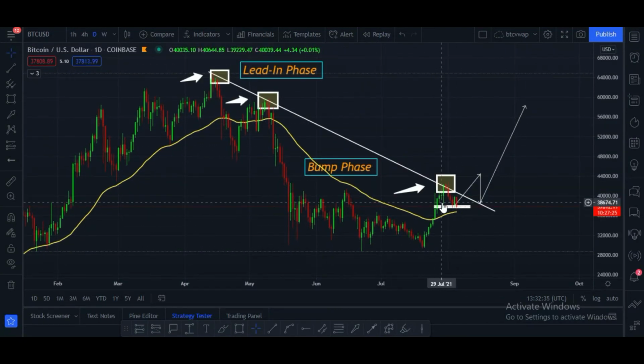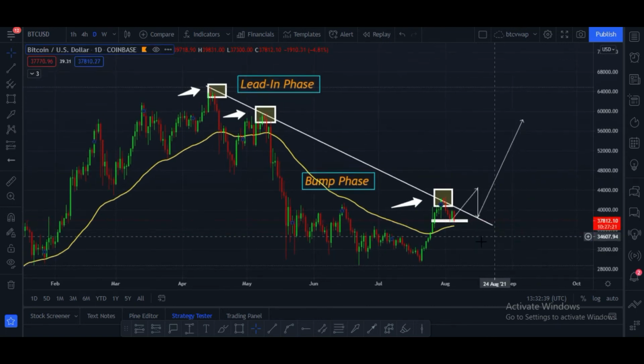Until now we are in this bump and run success pattern, and I think price has to move towards the upside after hitting this zone, and I think after breaking this resistance line, price can go down to retest this zone, and after that price can go up.